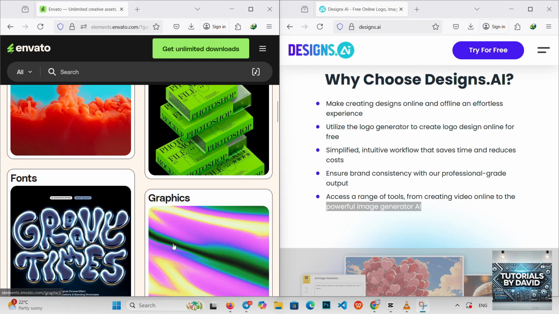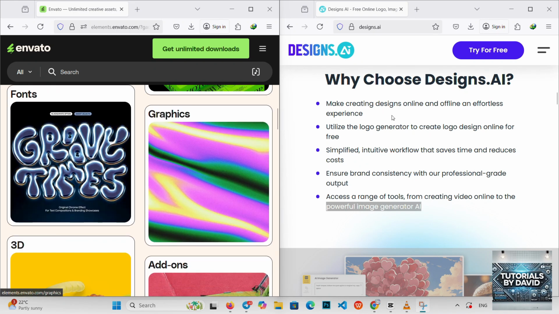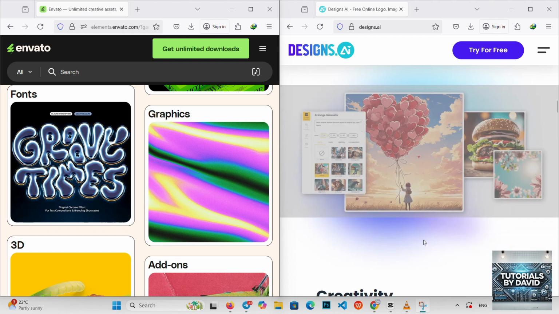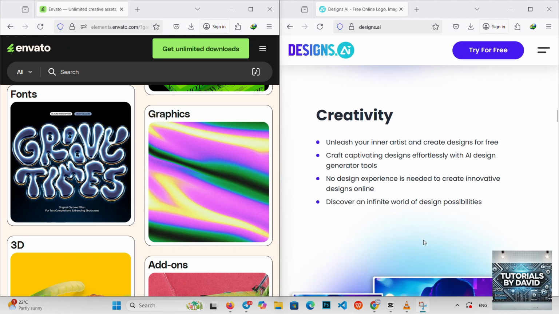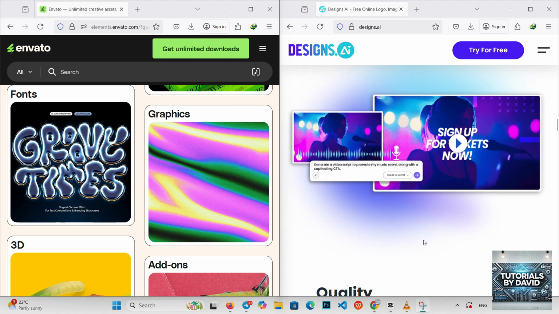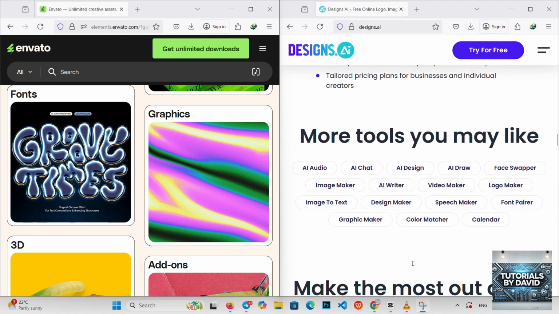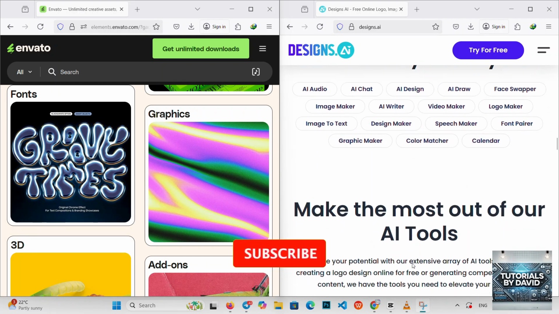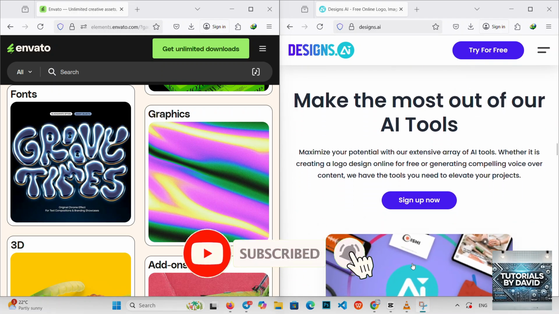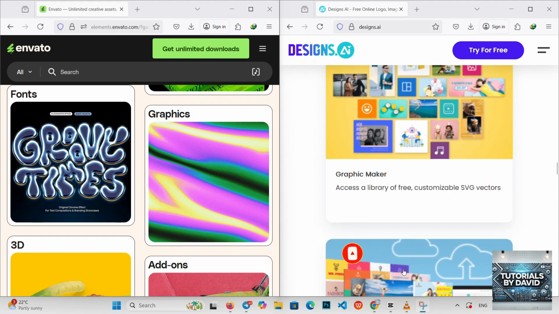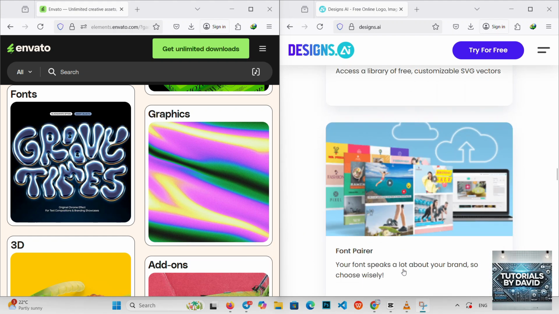Designs AI goes beyond just assets by offering an all-in-one platform that helps you design logos, create videos, write copy, and generate social media content, all powered by AI. This makes it ideal for entrepreneurs who want a seamless way to build and grow their brand without juggling multiple tools. If your focus is on ready-made assets and speedy design, Envato AI has you covered.